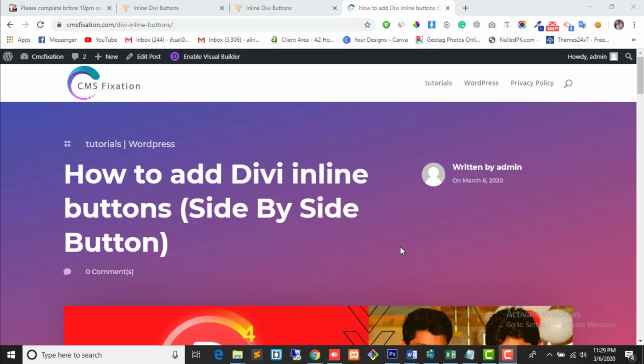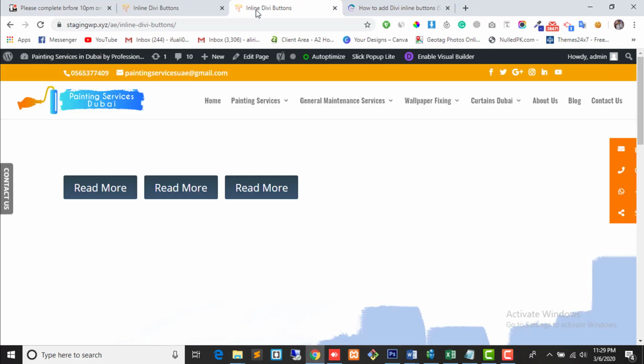I'm your host Abdul. Today I'm going to show you how to add Divi inline buttons side by side. Here is the live version example where you can see three buttons are in the same row in the same column. We are going to replicate the same example in our tutorial, so keep tuned to get more updates.